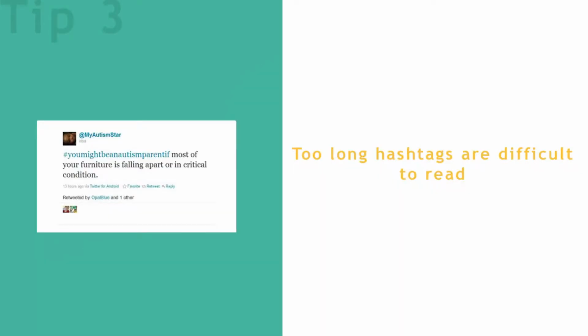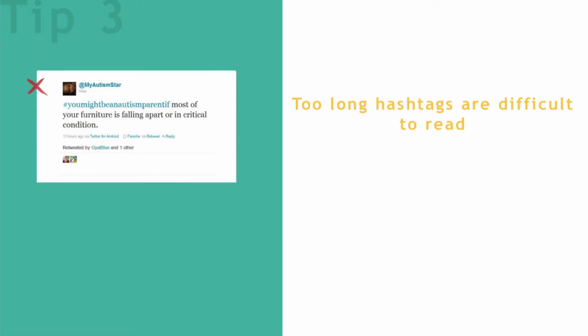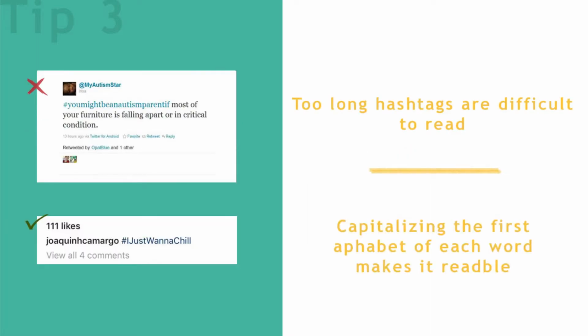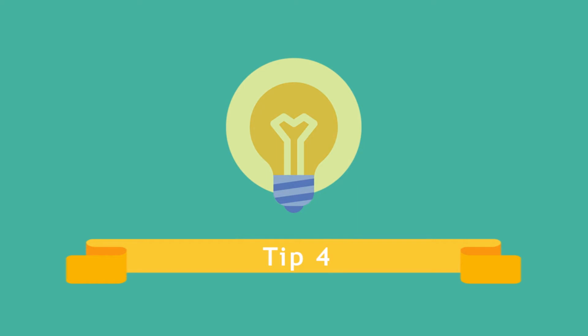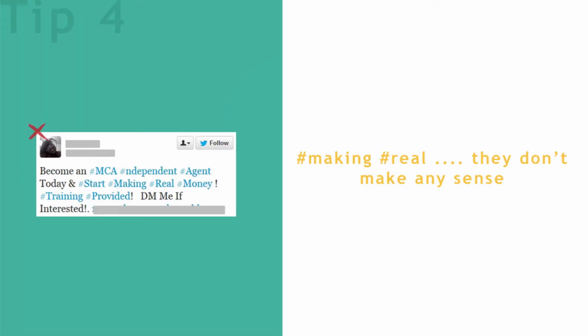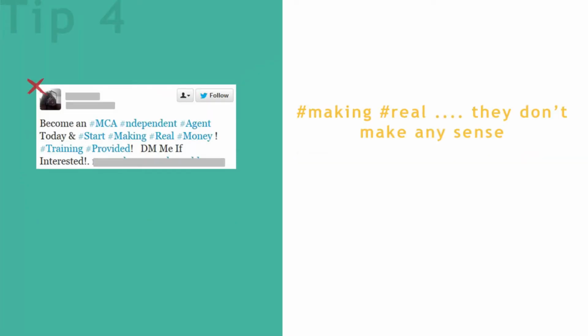Try to avoid the usage of long hashtags. They are not so easily readable. If you want to use long hashtags, an easy way to make it more readable is by capitalizing the first alphabet of each word. Try using hashtags which are relevant and related to your post.